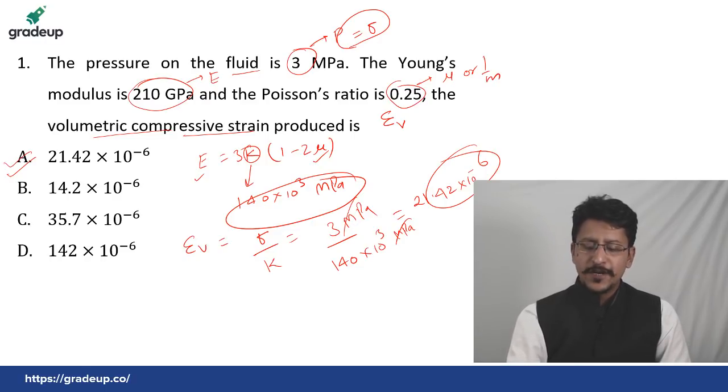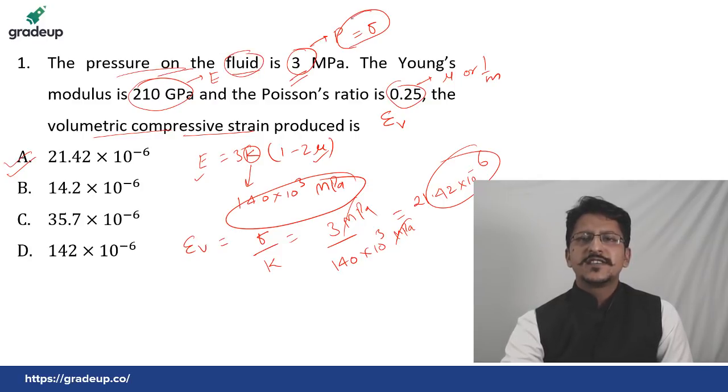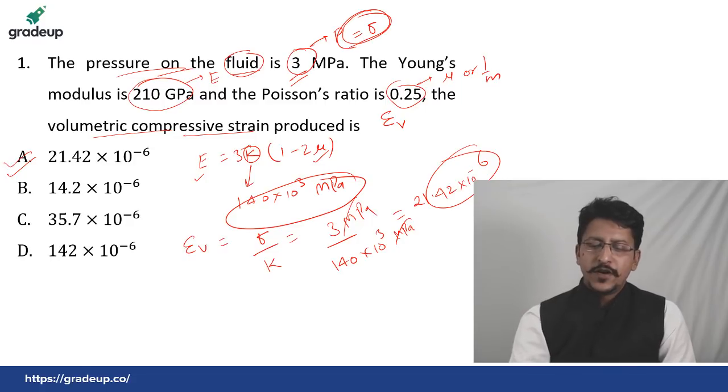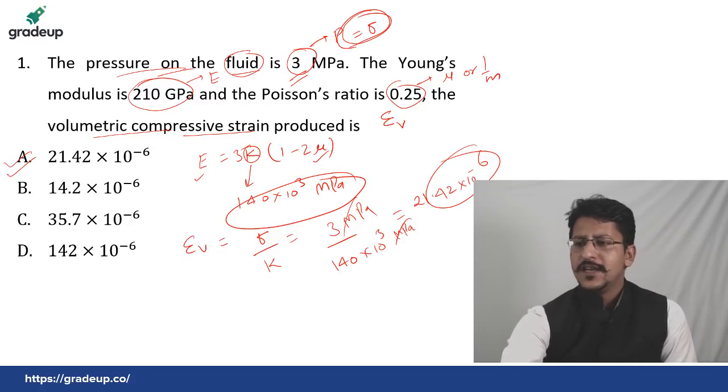This is a bit of a conceptual question. The pressure on the fluid, you can understand it is given by sigma. Pressure or sigma, the stress is same because this is the hydrostatic state of stress. And with the hydrostatic state of stress, find out K, find out volumetric strain. The answer is 21.42 into 10 to the power minus 6. Let us see the next question.